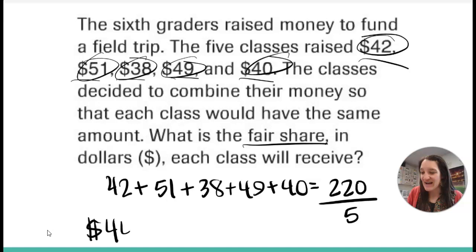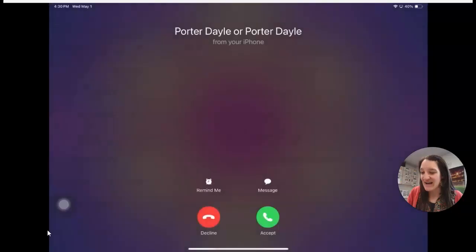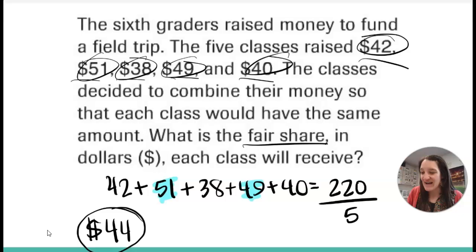And again, looking at these numbers, that makes sense. We have some classes that earned more than that, and some classes that earned less than that, but if we even it all out, the average would be 44. How'd you do?